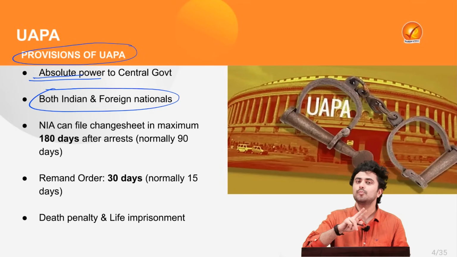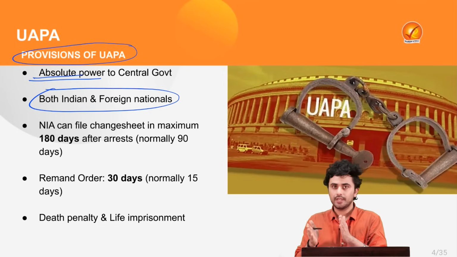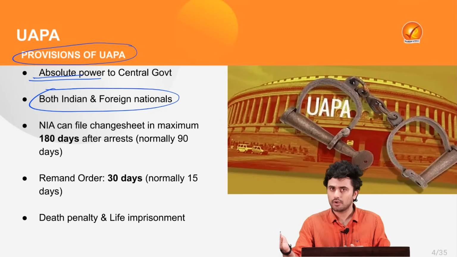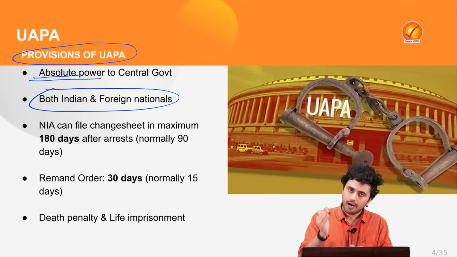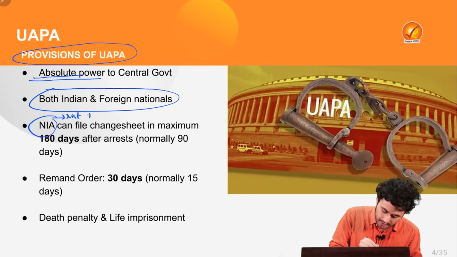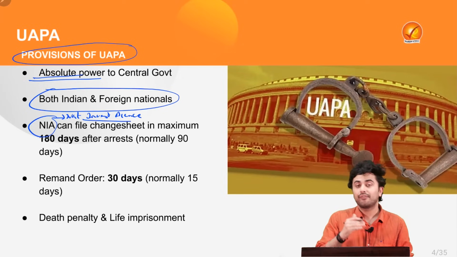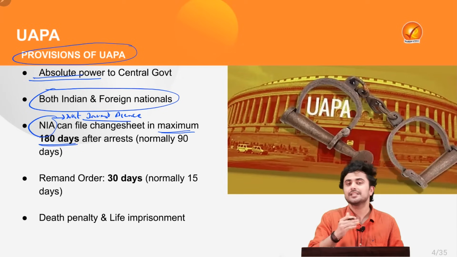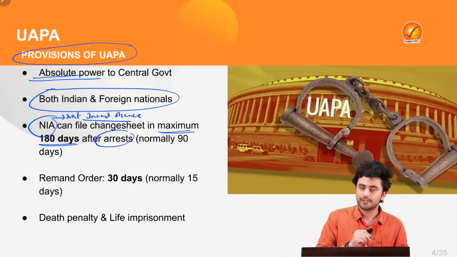Also, there are two provisions under UAPA which make it different from ordinary criminal laws. What are they? Under UAPA, the NIA or the National Investigation Agency can file a charge sheet in a maximum of 180 days after the arrest.